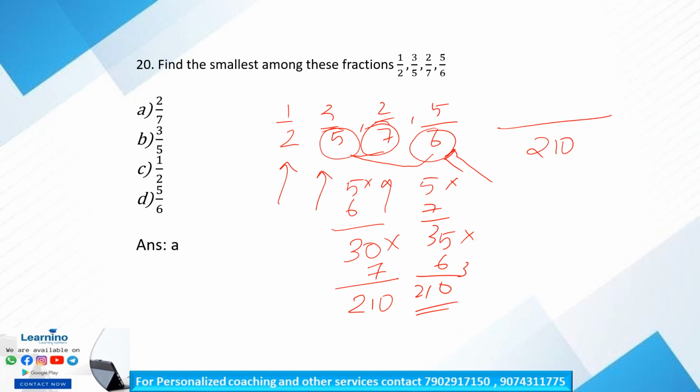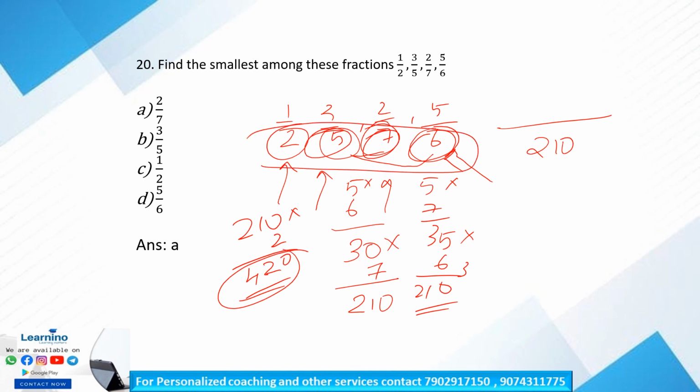Is it clear? Okay. So again, by multiplying 210 into 2, we will get 420. 420 is again divisible by these four integers. But for getting the answer simply, we have to take the minimal value, right? 210 itself is a common denominator that is divisible by these four.